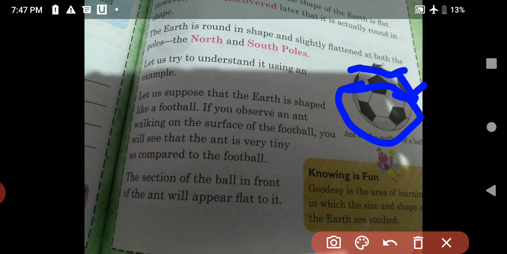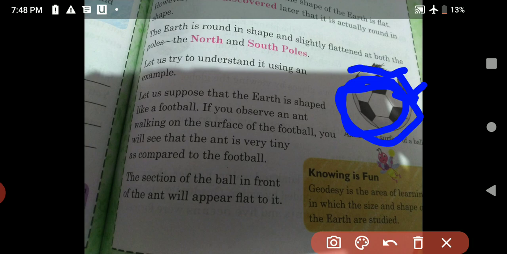And in front of the earth, we are so tiny, so it looks flat to us. The ball looks round to us because we are able to see it from a distance. When we see from a distance, the football looks round to us.